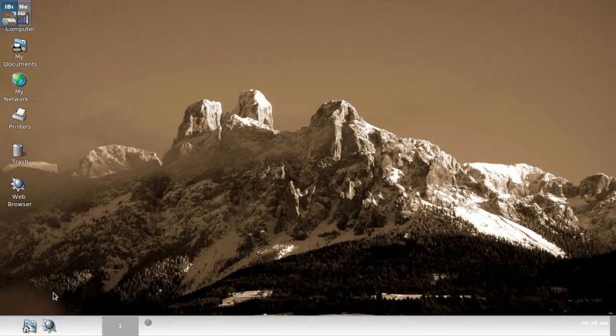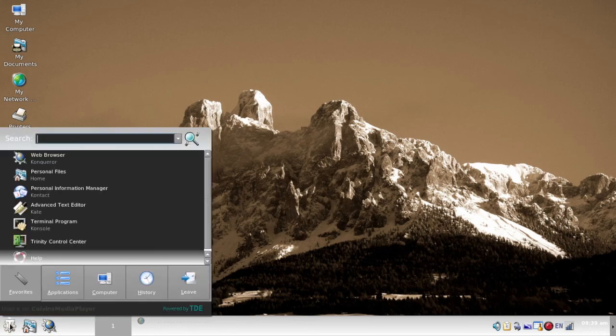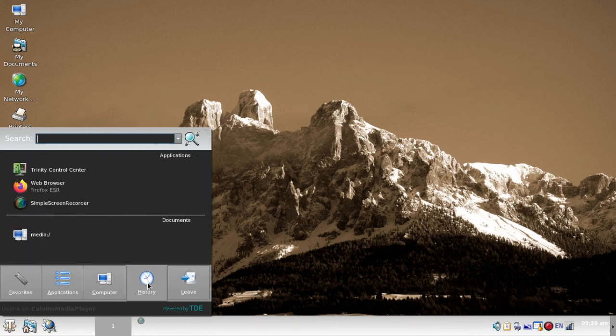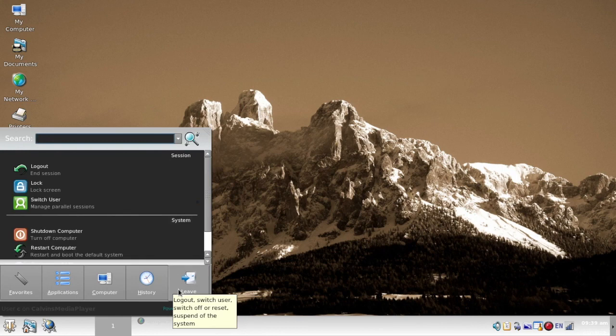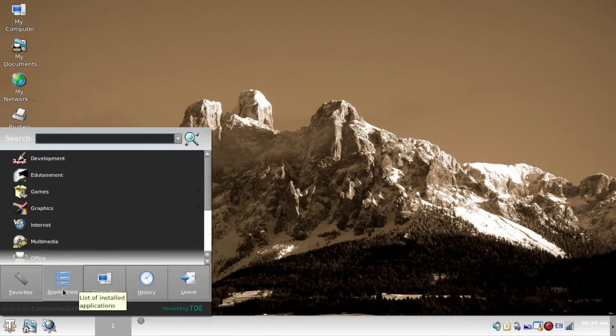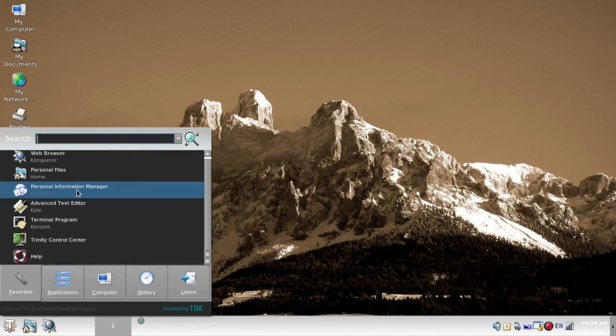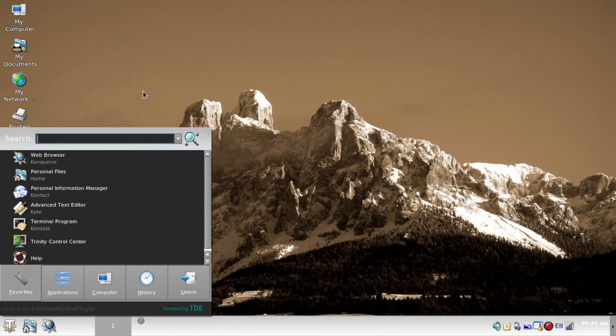Let's try the kickoff menu. It should change the menu, the start menu here, and give it a different look. Not too shabby, not too shabby at all. Look at the history of where you've been, what you've been doing. And leave applications. So if you want something different, something spiffy, something a little bit more modern, here it is.